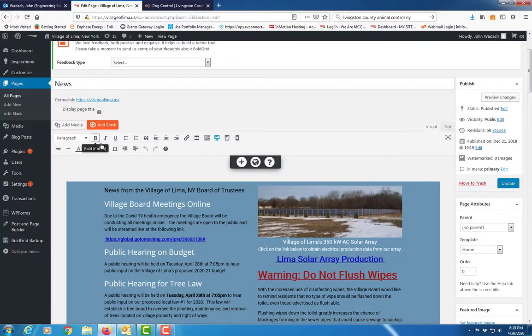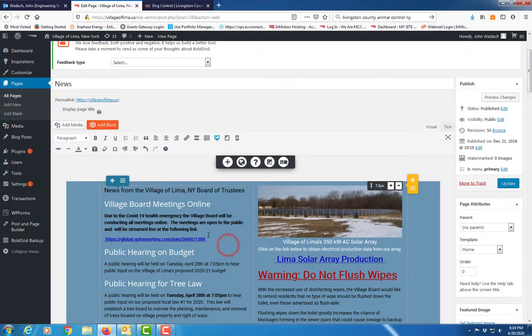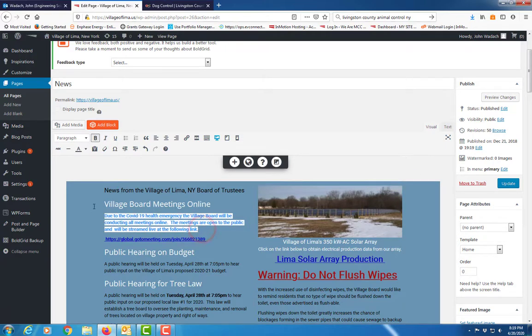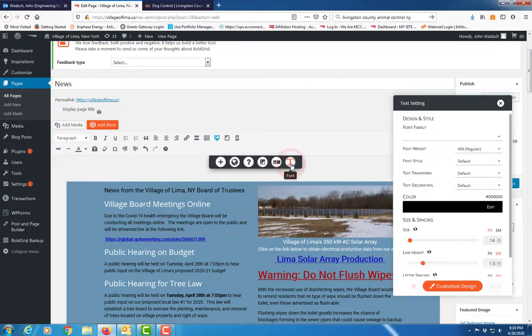Now I notice there are some tools up here. You could come up here and you can bold stuff like that. All right, so that kind of works like Word, Microsoft Word. But as far as changing the color and stuff in here, remember what you have to do. You have to click somewhere in here, and then you have to hit this T for font, and then you can start messing around with stuff.